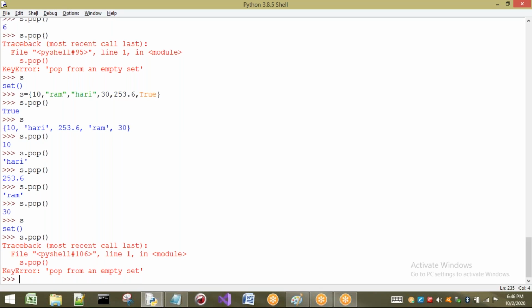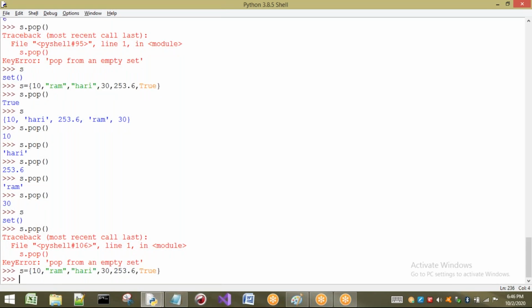Okay. So this is about removing elements from the set by using three functions. One is the remove function. Next one is discard. Third one is pop. One more is there for deleting the elements, that is, directly clearing all the elements. Yesterday we saw the same concept for another data type also. That is the clear method.